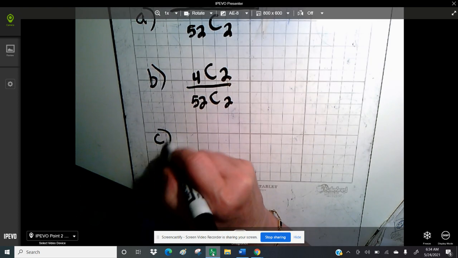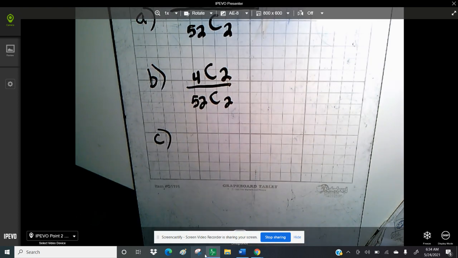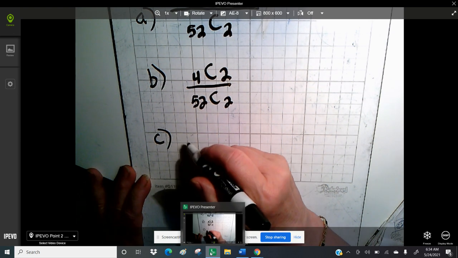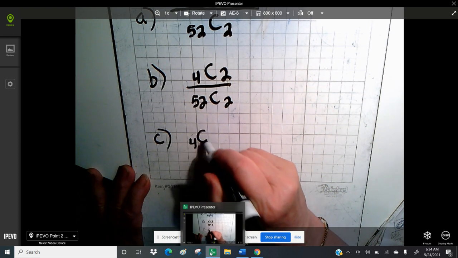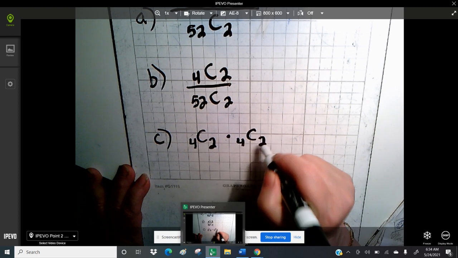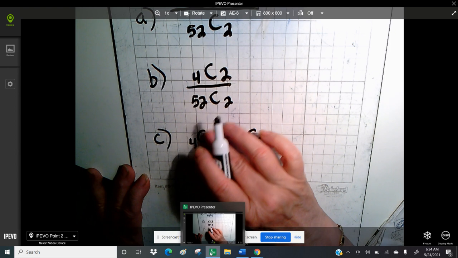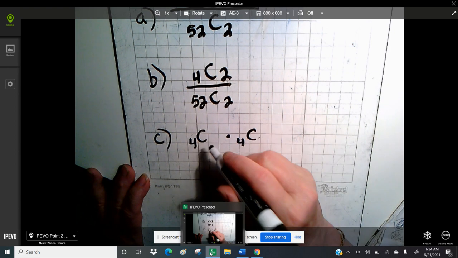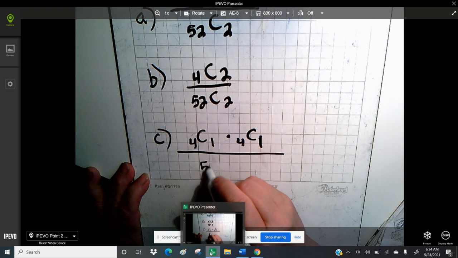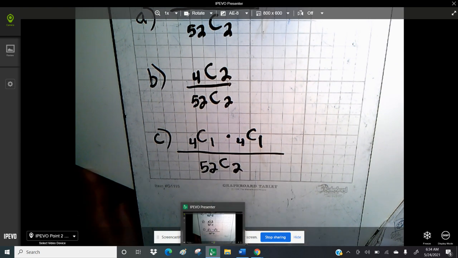And then part C is you're going to pick a king and an ace. So the probability of picking a king is that. The probability of picking an ace is that. Oh, are you picking 1 king and 1 ace? Sorry. 1 king and 1 ace, all over the probability of picking 2 cards.